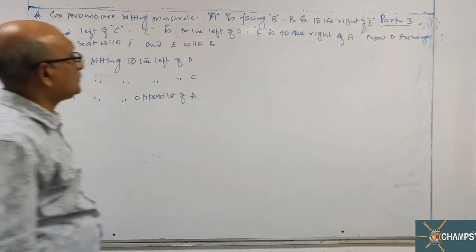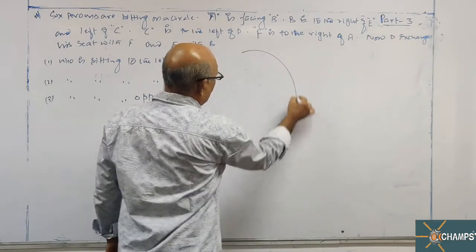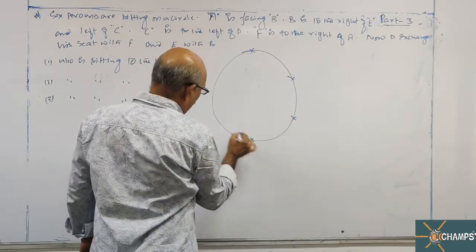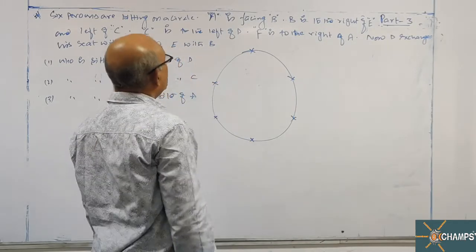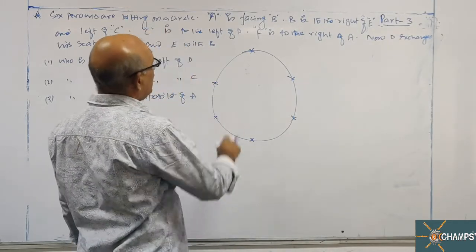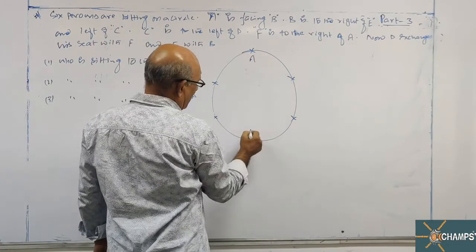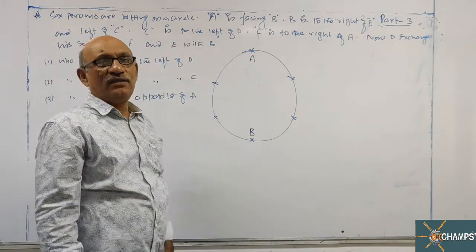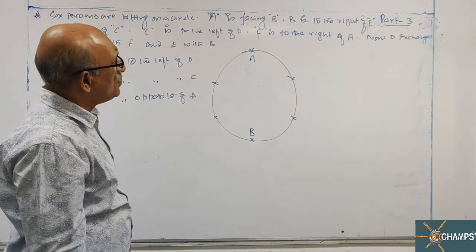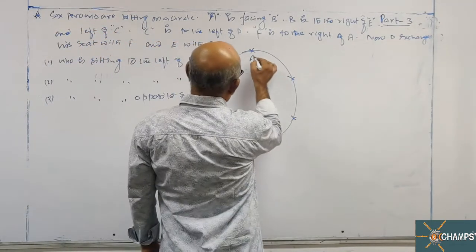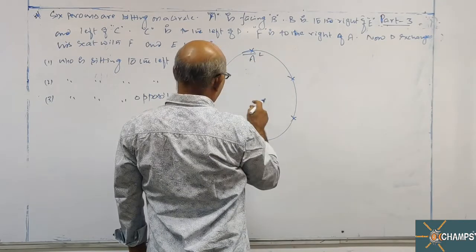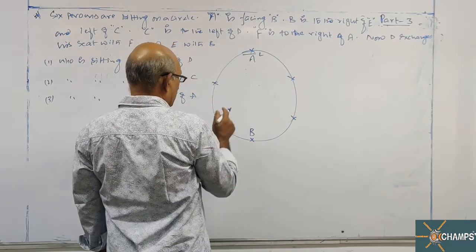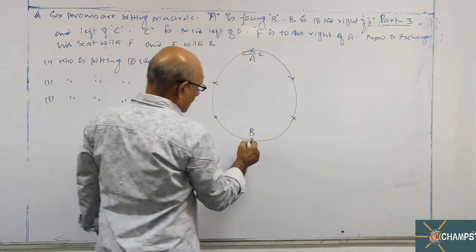Okay, sir. Now, original arrangement: six places, one, two, three, four, five, six. A is facing B. Let us start with A. You can take A here, B here. B is to the right of E. Right of E means with respect to B, you have to move in the anti-clockwise direction.